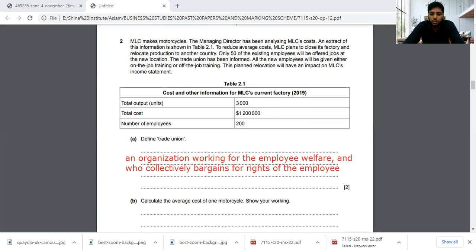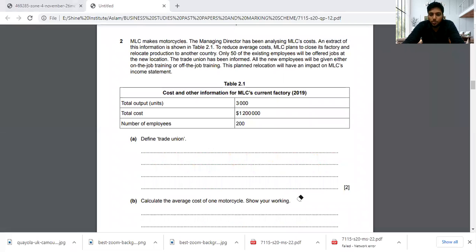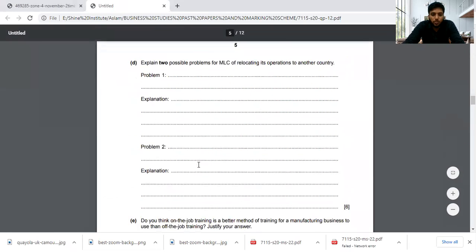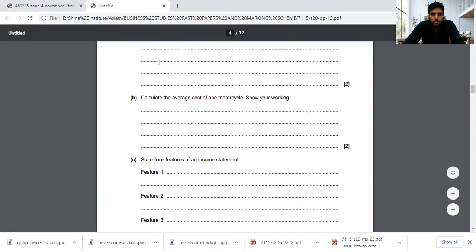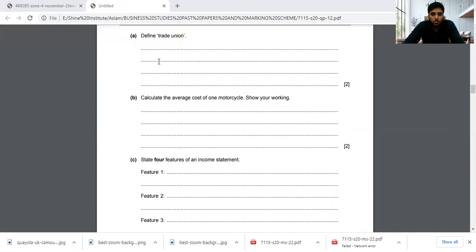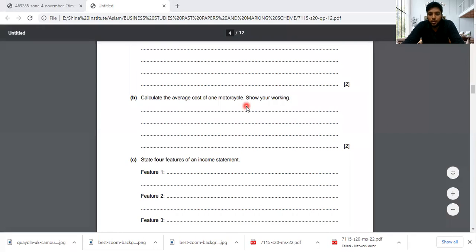Then we are going to do the second question, calculation. What is the second calculation? When I erase it off, I might move on to the second part. Calculate the average cost of one motorcycle. Show your working. So I'm going to show my working.